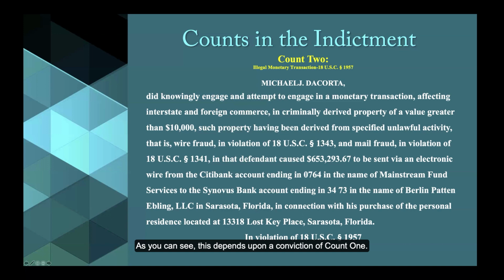As you can see, this depends upon a conviction of count one. It's derived from property that came from criminally derived property. Well, they have to prove count one to prove that any property was criminally derived, for starters. And then next, that specifically this relates to the property at 13318 Lost Key Place. So was that criminally derived? Because if it wasn't, then there was no illegal monetary transaction. I agree.